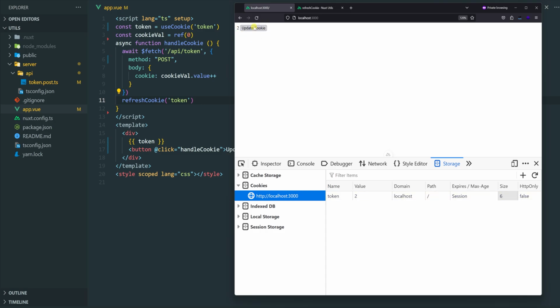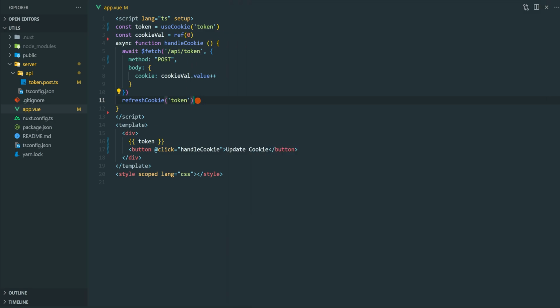If I keep clicking that, notice that the moment there's a change on the value of the token cookie, it changes as well in the client. And then you can do whatever you want with the updated value of the cookie. So that's how you do the refreshCookie API in Nuxt. Let me know if you have any questions.